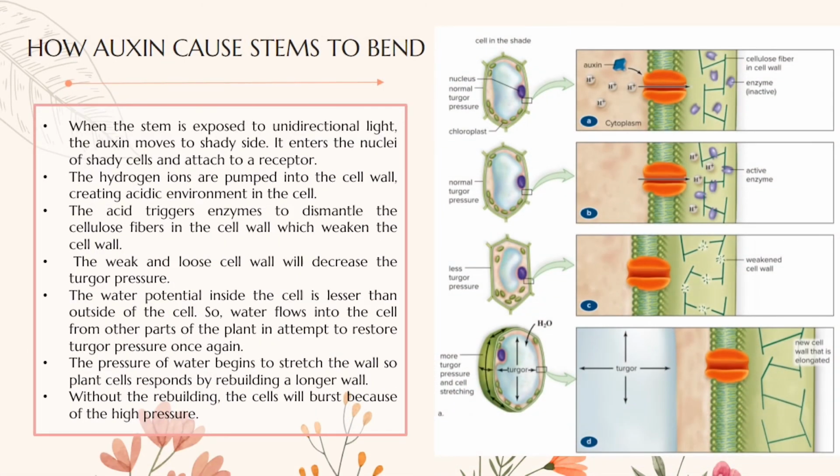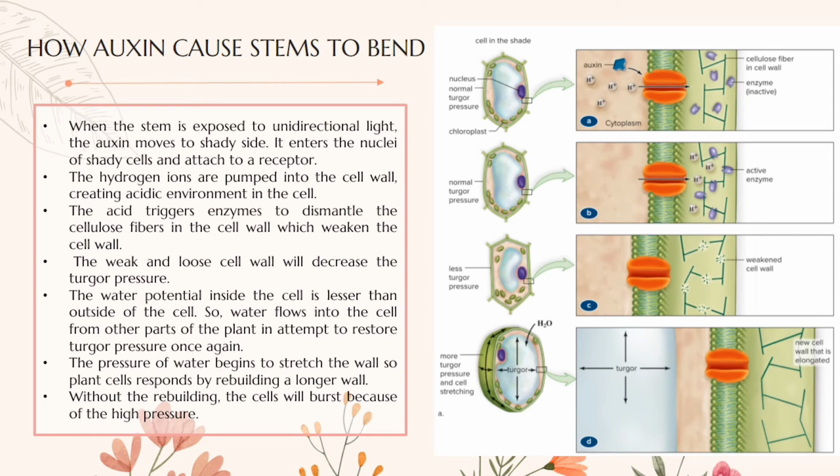How auxin causes stems to bend. When the stem is exposed to unidirectional light, the auxin moves to the shady side. It enters the nuclei of the shady cells and attaches to a receptor. Hydrogen ions are pumped into the cell wall, creating an acidic environment. The acid triggers enzymes to dismantle the cellulose fibers in the cell wall, which weakens the cell wall.